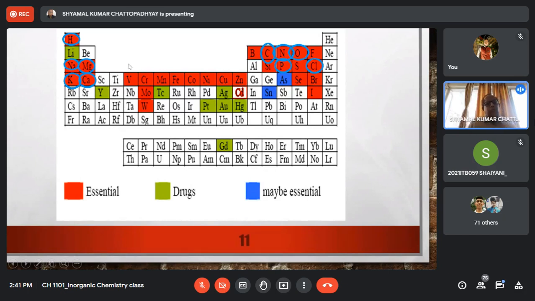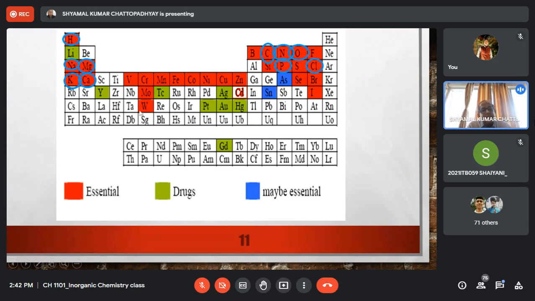Now, if we go to group 5, we have vanadium, niobium, tantalum. Only vanadium is essential. Niobium and tantalum do not have any essential or beneficial property, nor any medicinal property. Then group 6: chromium, molybdenum, and tungsten, all of them are essential. Chromium is essential particularly for vertebrates, or particularly for human beings, for glucose metabolism. Molybdenum again is an ultra trace essential element.